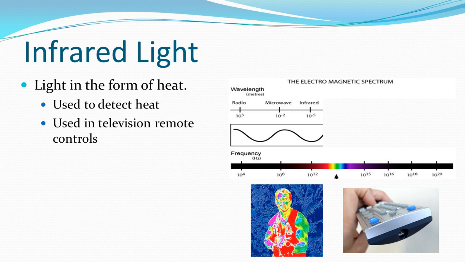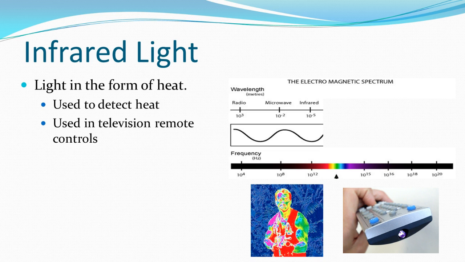Next time you pull out your remote control, turn on the camera on your smartphone. Click a couple of buttons. You'll notice that you can see a light blinking on the front end of the remote that you can't see with the human eye. Your camera on your phone, most cameras on phones at least, is able to sense infrared light, whereas the human eye still cannot see it. This is still a form of light, but it's not visible.